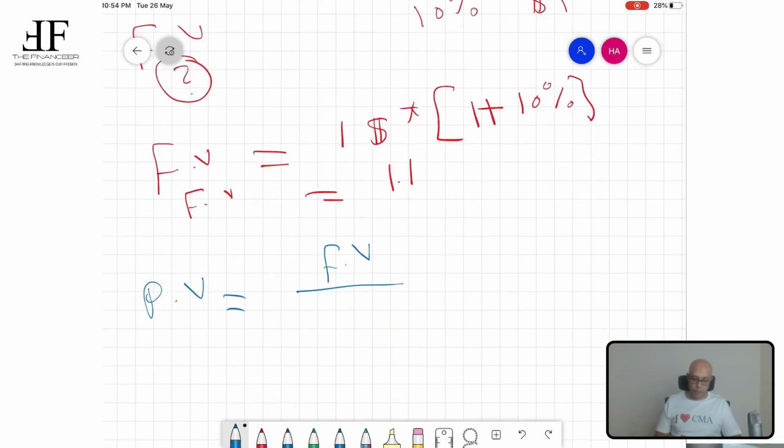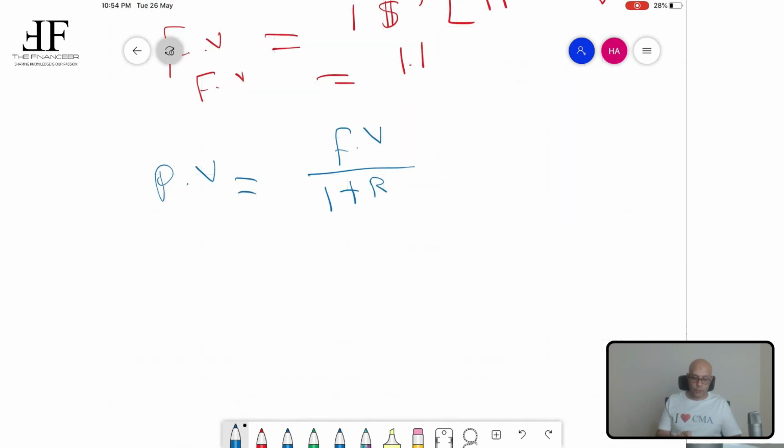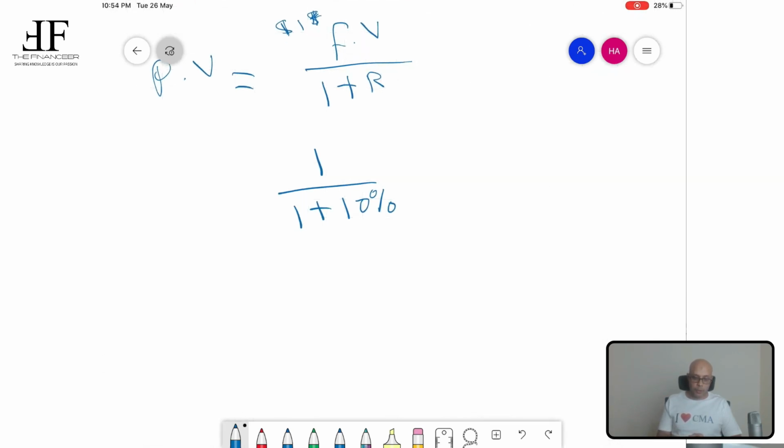So assume that you are going to receive $1 in the future. So you are going to say 1 divided by 1 plus r, and assume r is 10%. So you are going to say 1 plus 10%. This will be calculating the present value for you.